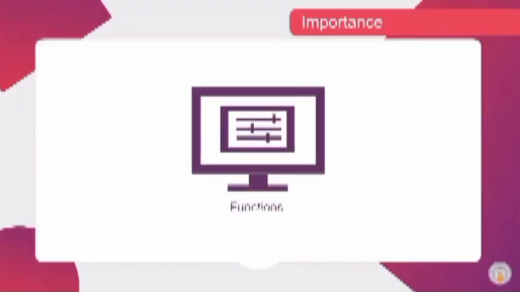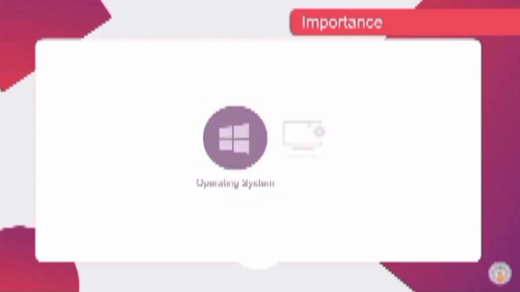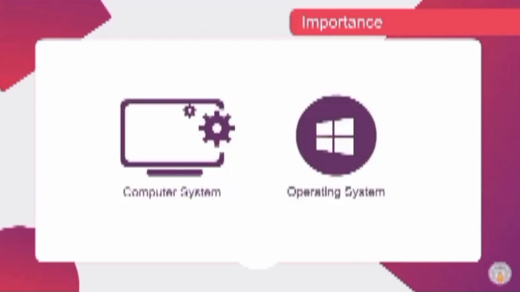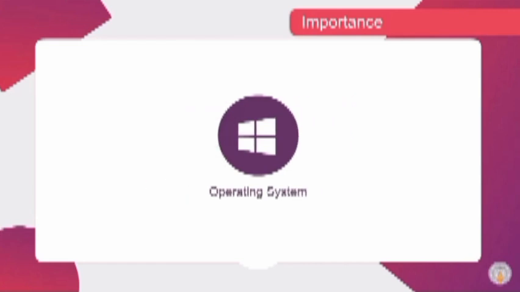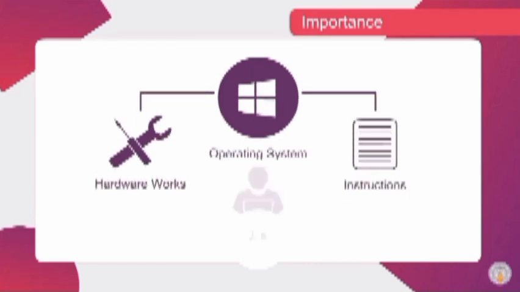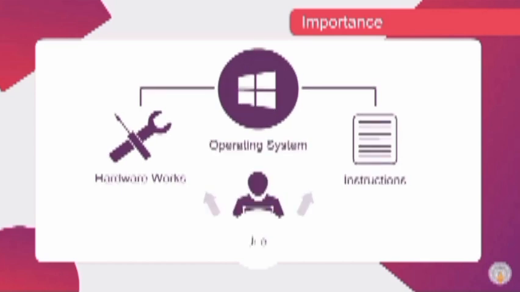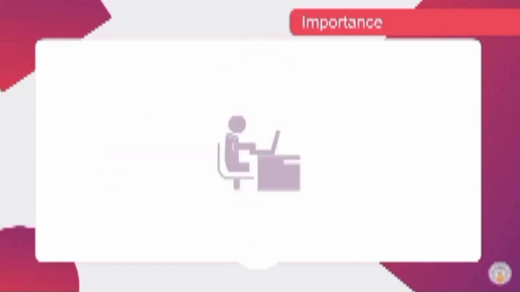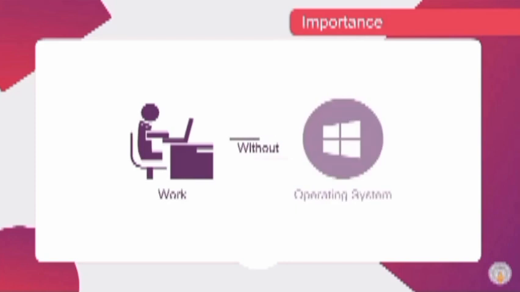From the functions discussed, you can understand the importance of the operating system in a computer system. No computer system can function without the operating system. The OS actually makes the hardware work as per the instructions provided by the user. In short, we can say that it is simply impossible to work on a computer without the operating system. You have reached the end of the assignment. You have learned what is an operating system and